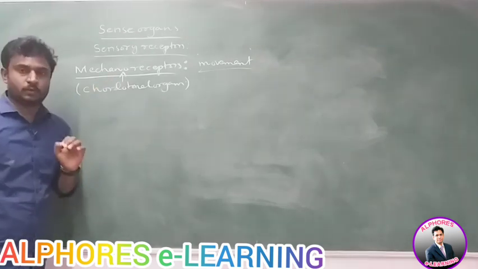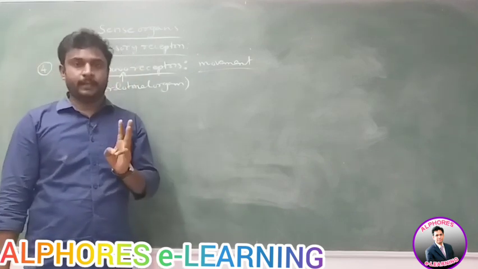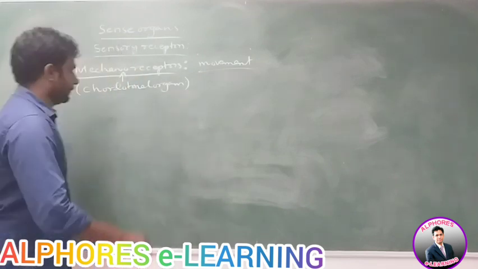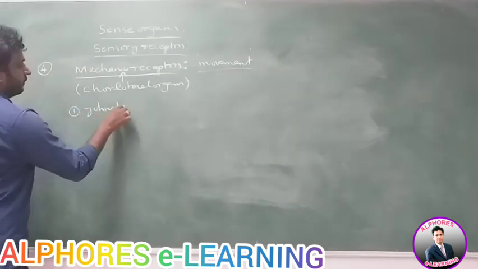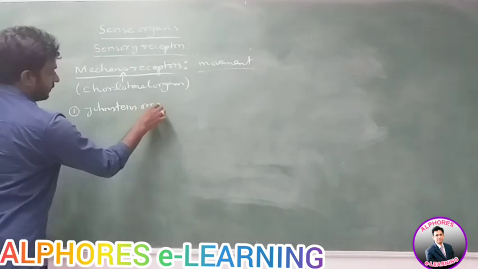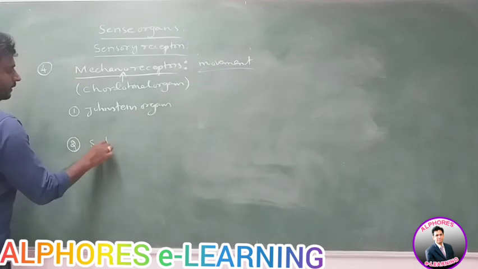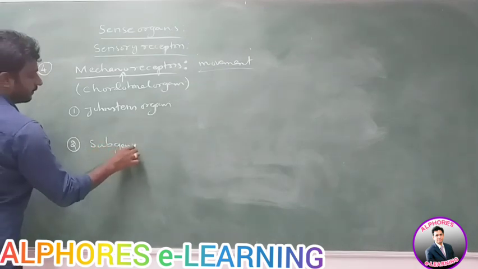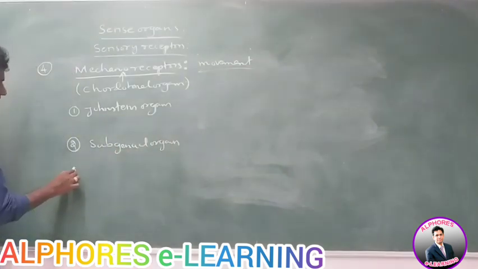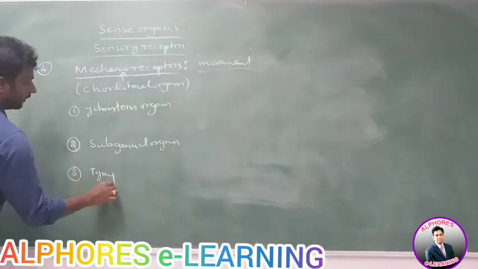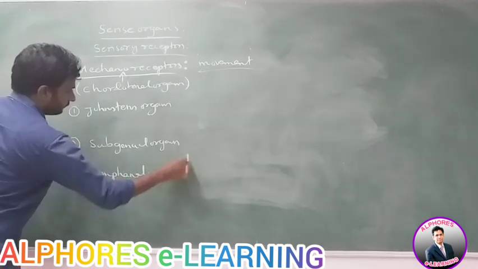What are the cardotonal organs? Cardotonal organs are of three types. First type, Johnston's organs. Second type, subgenual organs. Third type, tympanal organs.